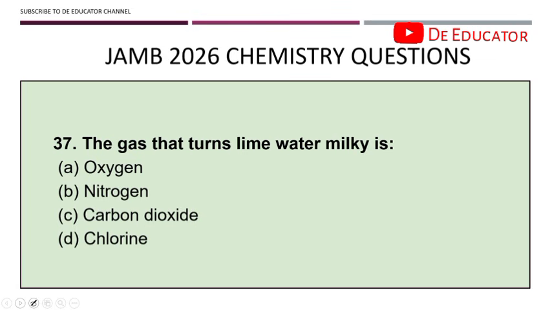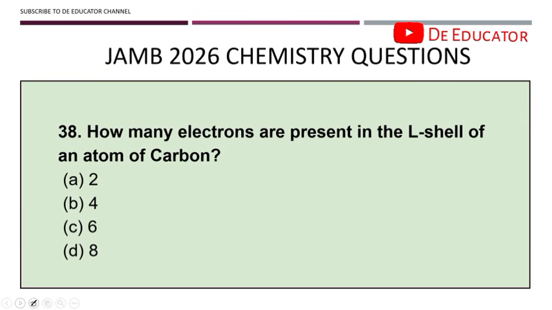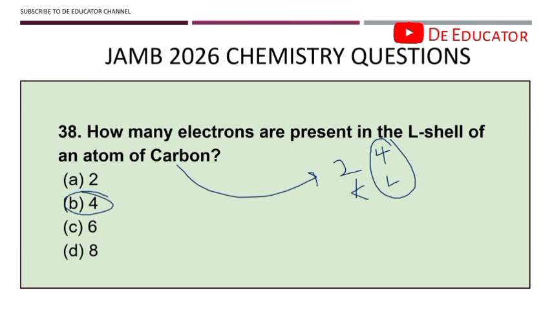37. The gas that turns lime water milky. This is a very common question. When you see this question, you shouldn't even think twice. The answer is carbon dioxide. 38. How many electrons are present in the L shell of an atom of carbon? Alright, so you should know your shells. Carbon has the electronic configuration of 2, 4. This is K shell, this is L shell. Which means that your carbon has 4 electrons in the L shell.